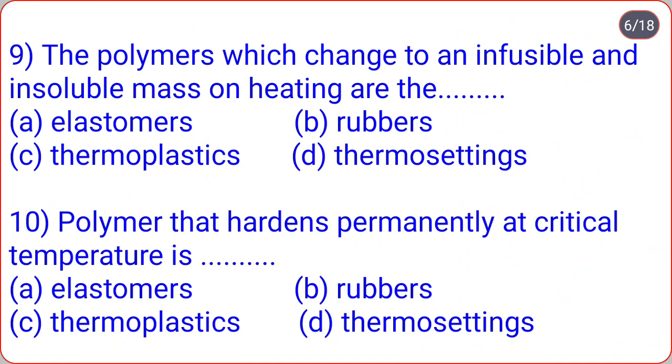The polymers which change to an infusible and insoluble mass on heating are the ... elastomers, rubbers, thermoplastics, thermosettings. So correct option is D. The polymers which change to an infusible and insoluble mass on heating are the thermosettings. Next, polymer that hardens permanently at critical temperature is ... elastomers, rubbers, thermoplastics, thermosettings. So correct option is option D, thermosettings.